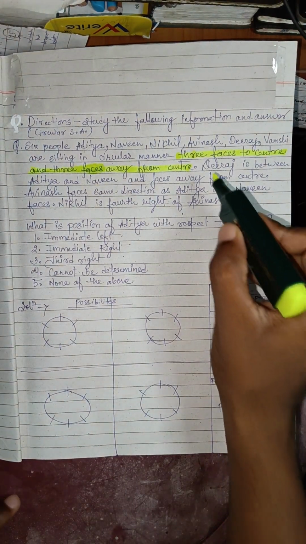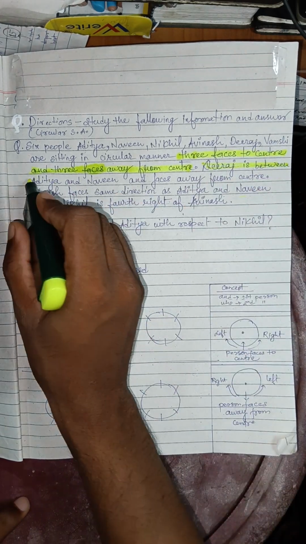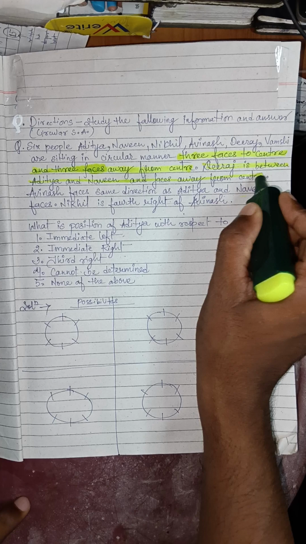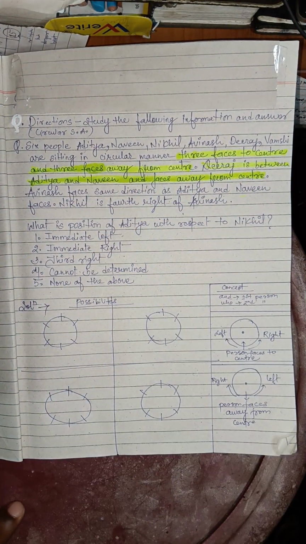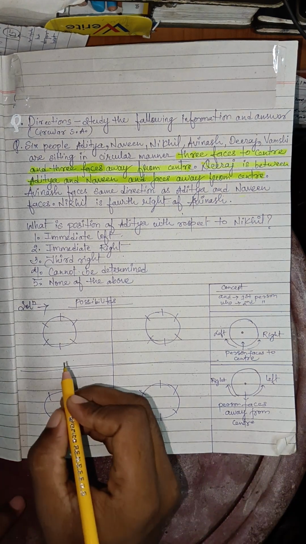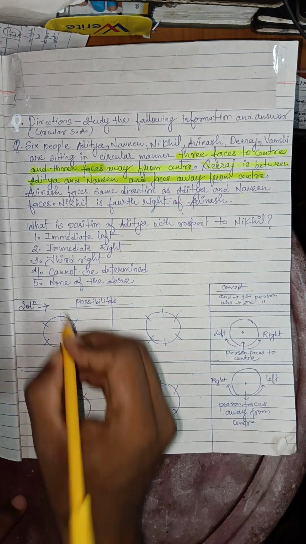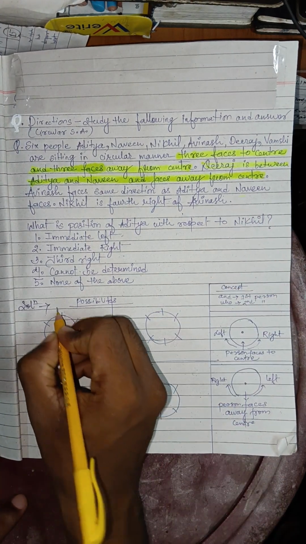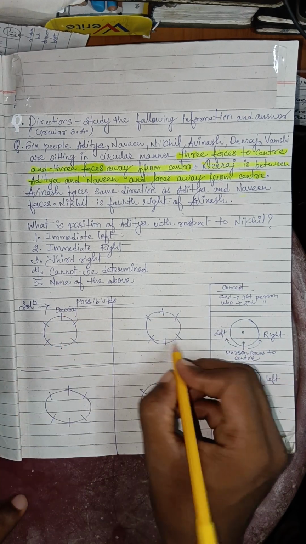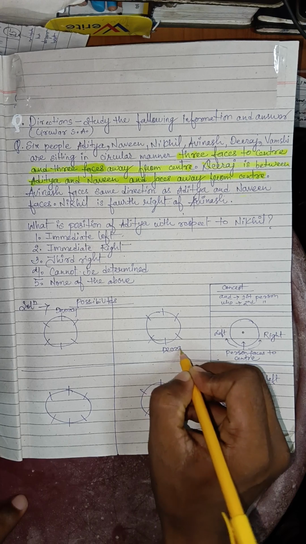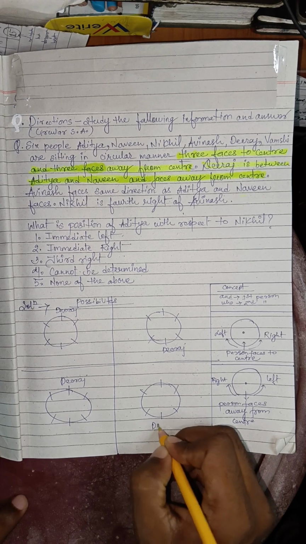The first clue is Dheeraj is between Aditya and Naveen and faces away from the center. So first we take Dheeraj. Dheeraj can be here, here, here, and here.